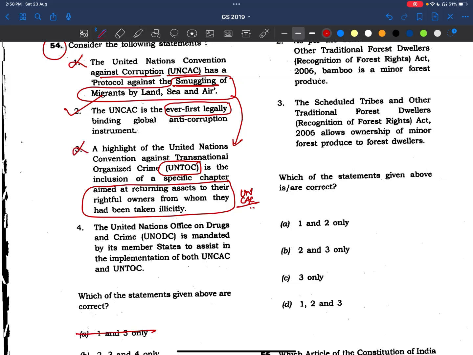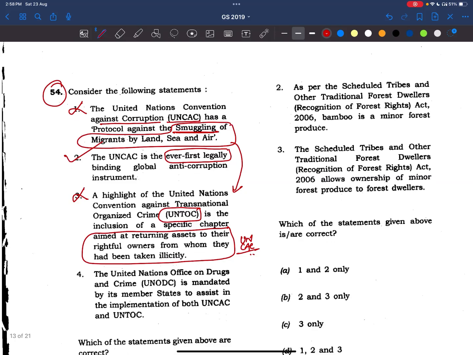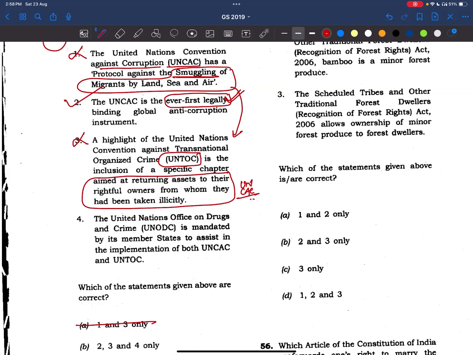Right? See here, this is the tough question only. See, if we find these types of questions, we'll outrightly not attempt this question. Okay, we'll move to the other question. Why? Because see here, this is a trap. Okay, by looking at it, we'll mark a wrong option, and if we don't know about this, we feel that this statement is correct, right? So we'll try to avoid this type of question.